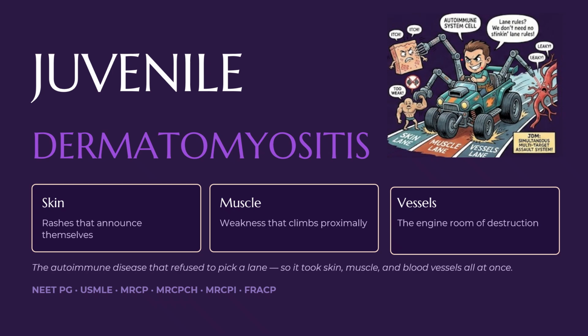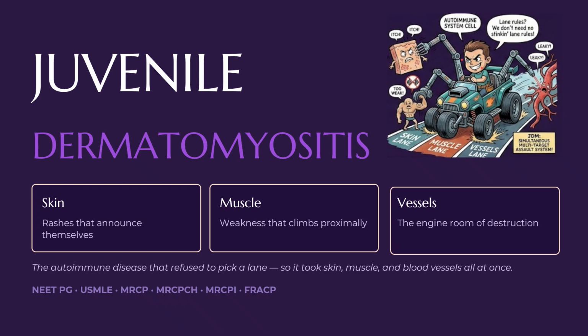So what's juvenile dermatomyositis? It is the autoimmune disease which, I say, genuinely could not decide what it wanted to be when it grew up. Whether it wanted to be a skin disease, sure, it announces itself by giving us a rash. Is it a muscle disease? Why not? There is proximal muscle weakness. Or is it a blood vessel disease, as there is inflammation? Absolutely. It's all three. And hence the name dermatomyositis.